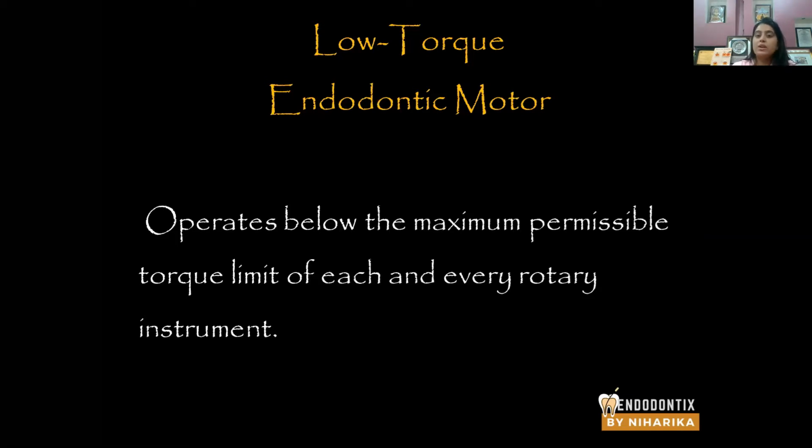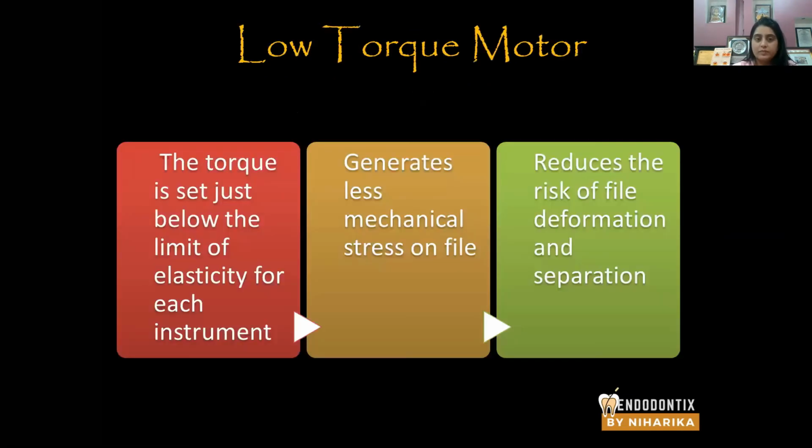So you can use a low torque endomotor. In the low torque endomotor, the torque is set just below the elastic limit for each instrument. Suppose a file has a torque limit or an elastic limit of 6 Newton per centimeter or 2 Newton per centimeter, you can easily limit the torque to 1.8 Newton per centimeter.